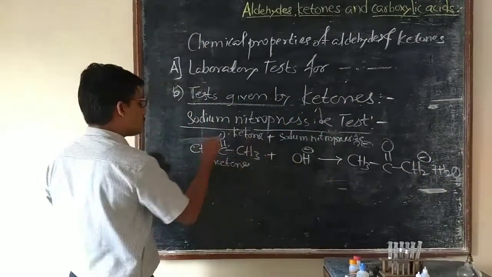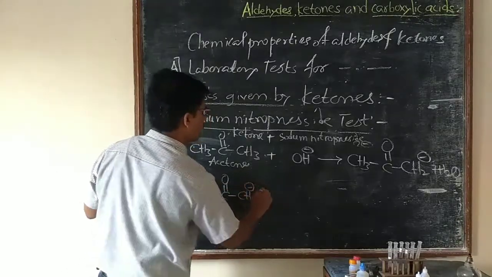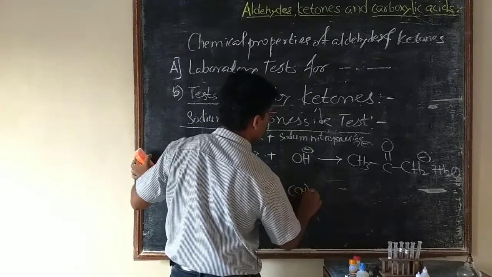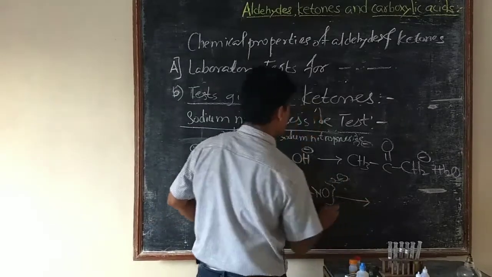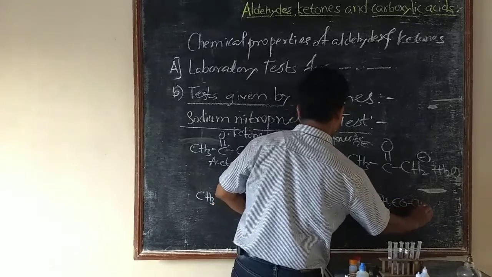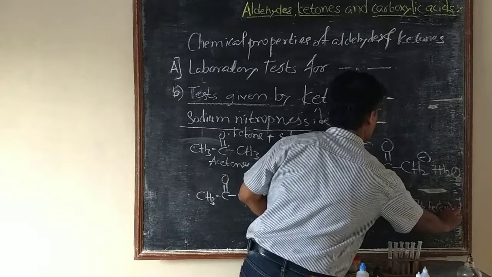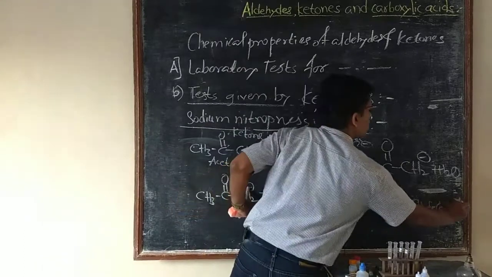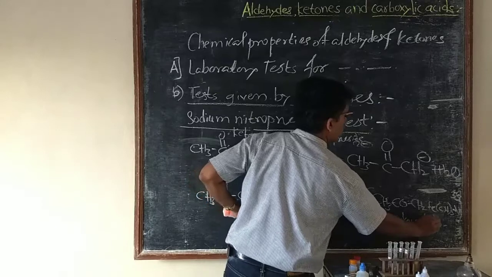This anion of the ketone combines with the nitroprusside reagent to form a red colored complex, CH3COCH2 Fe(CN)5NO, with charges 2 minus plus 1 minus giving a total of 3 minus, and it is a red colored complex.